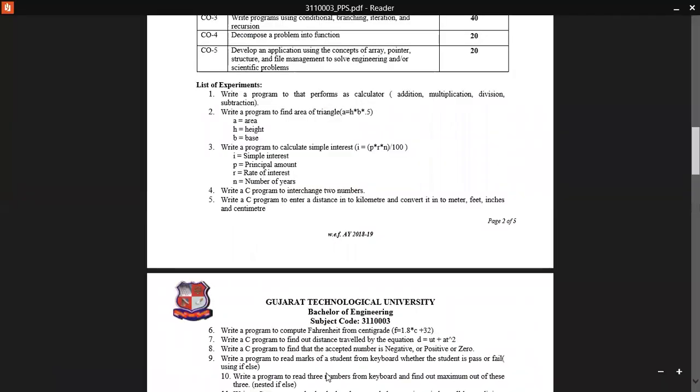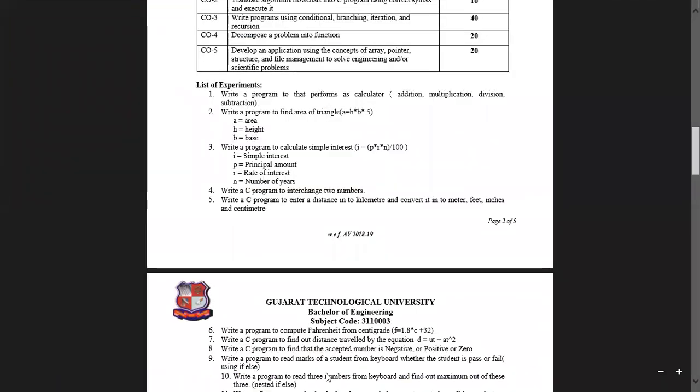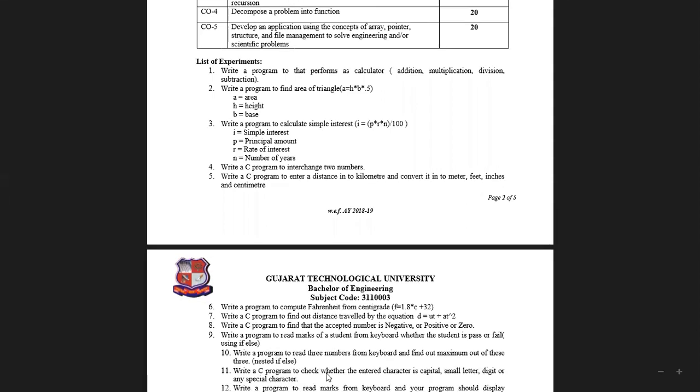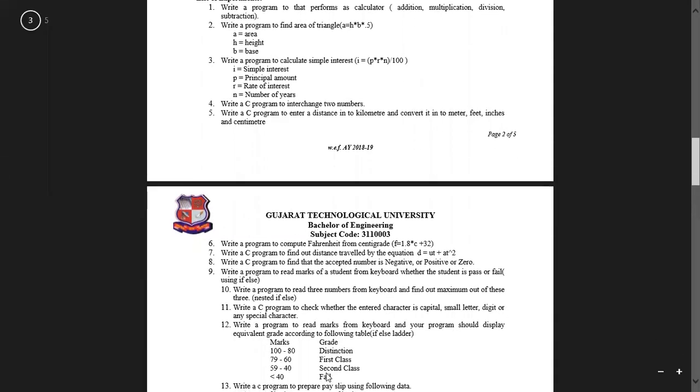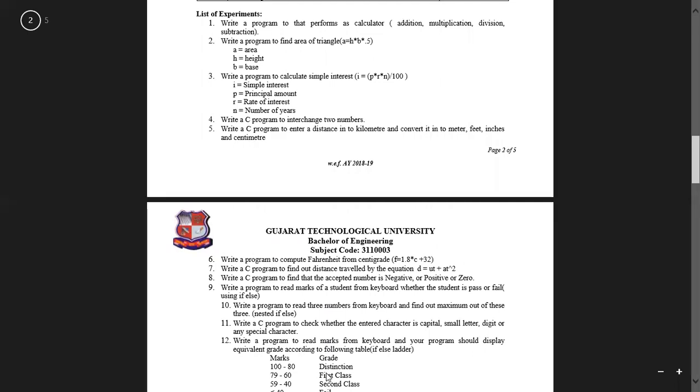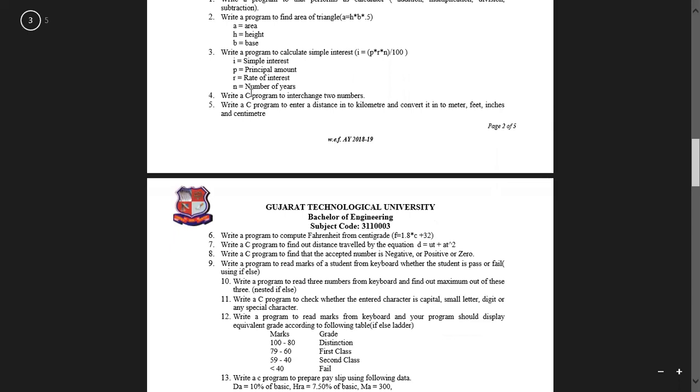So this is your list of practicals in your syllabus. It is starting from the arithmetic operators. Right now you haven't reached that portion, and this first lab is always the introduction. So this is your first lab. We'll be starting with the introduction, but I'm going to show you the list of your practicals. The first program is about arithmetic operators, and the next are simple calculations that are done through the arithmetic operators.